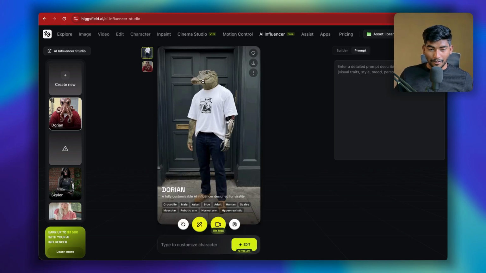This is a face of a crocodile. One hand is normal, second hand is robotic, and as we can see, almost all the details are perfect in here. Let me know what you think about this character, by the way. Now we want to create a video out of it.